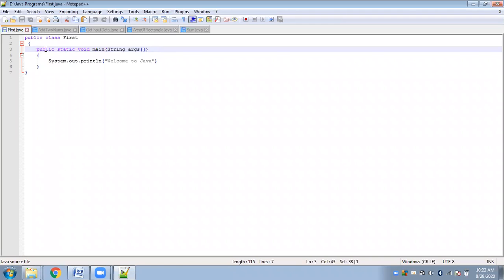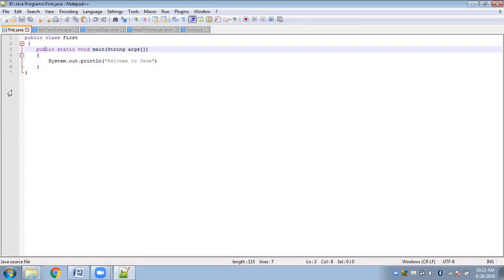First we start with public. So what is public? As this particular function is the main function, it will be called by JVM. JVM does not belong to this program. JVM is outside the program.